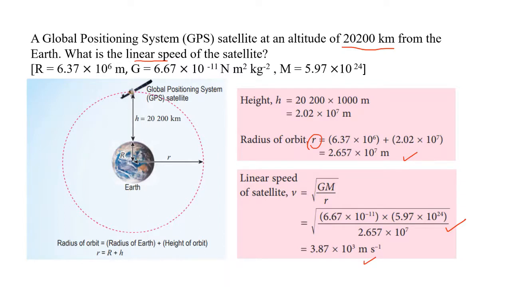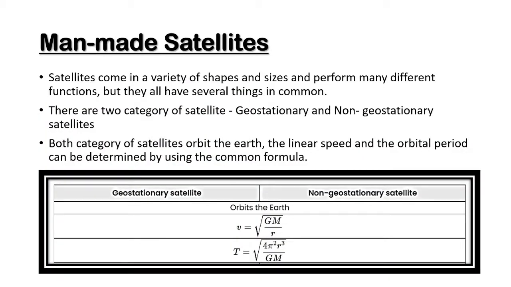Satellites come in a variety of shapes and sizes, and perform many different functions, but they all have several things in common. There are two categories of satellite, geostationary and non-geostationary satellites. Both categories of satellites orbit the Earth. The linear speed and the orbital period can be determined by using the common formula as shown in the table below.